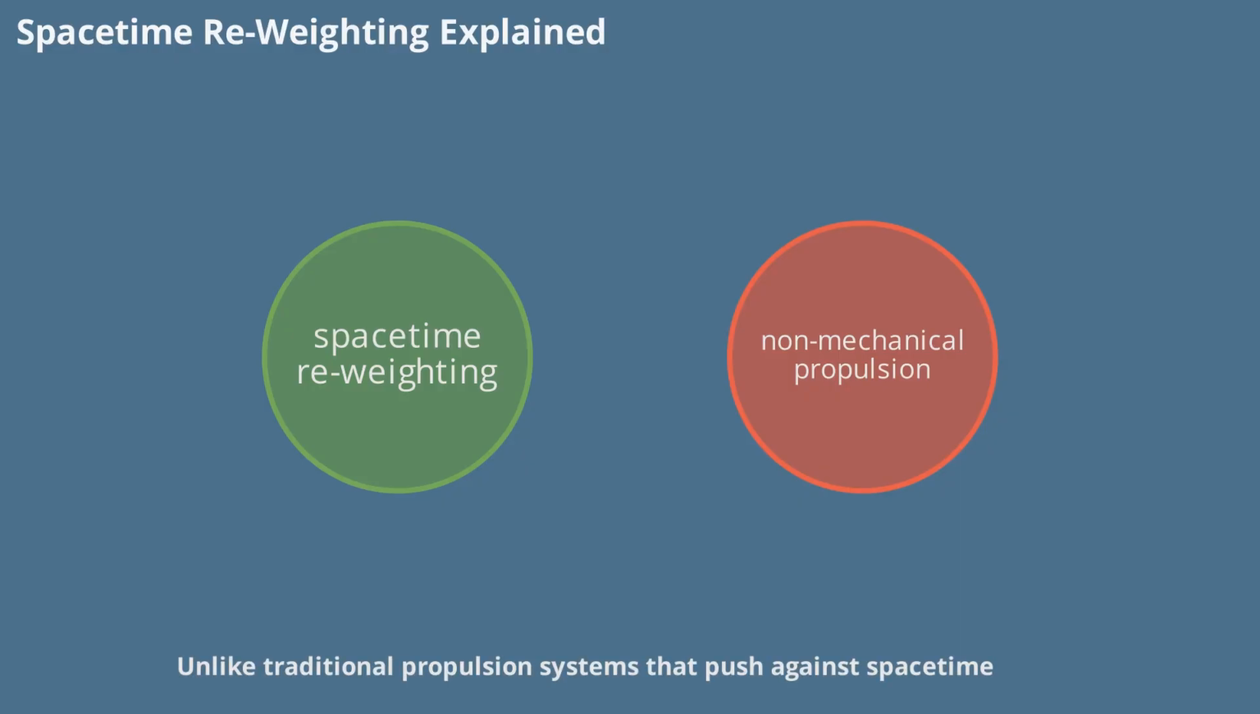Unlike traditional propulsion systems that push against spacetime, the AEON-CASIMIR craft reweights it. This means that instead of applying a force in the usual sense, the system alters the distribution of energy and curvature in spacetime, effectively changing how objects move without direct mechanical action. This subtle approach is what makes CASIMIR propulsion so unique and potentially revolutionary.